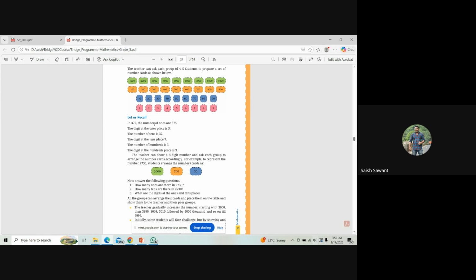Then the number of ones which can be formed using 375 is 375. Then a very important question: what is the number of tens which can be formed? The answer is 37, because if you multiply 37 by 10, the answer is 370.